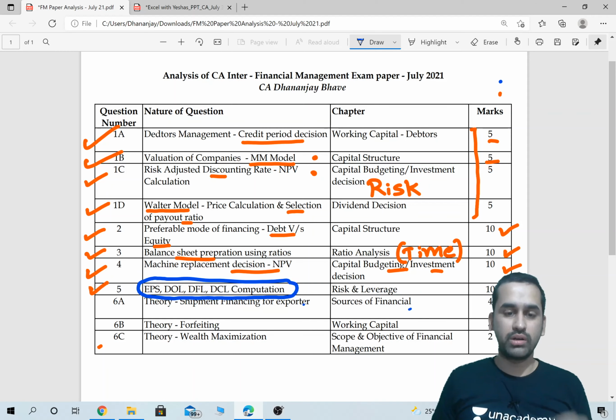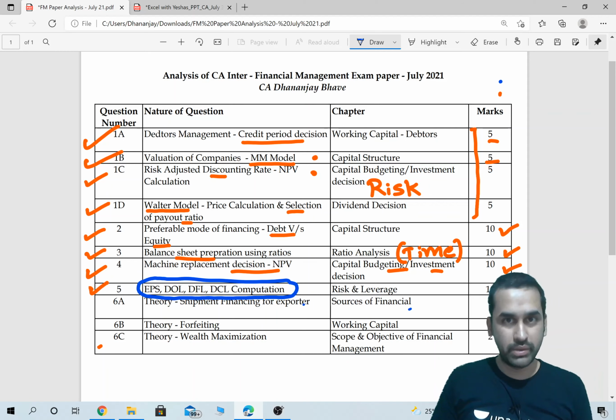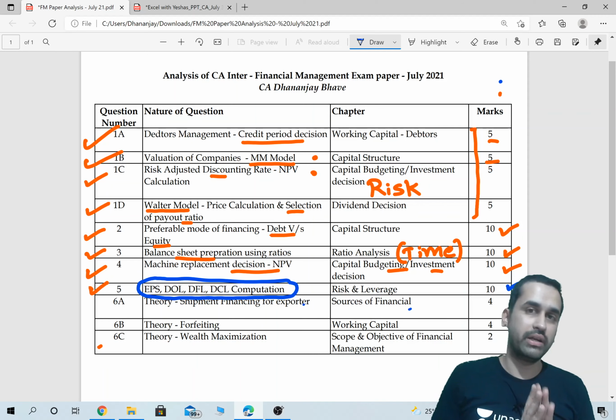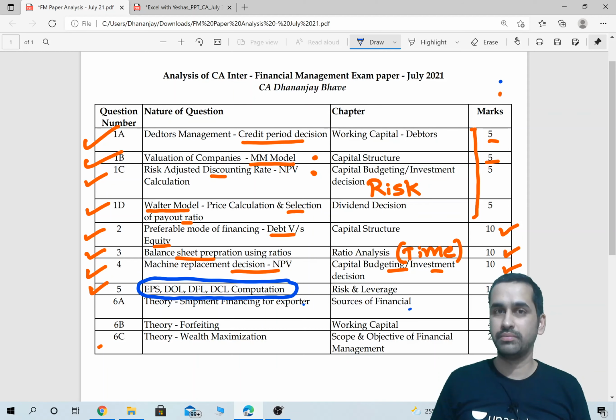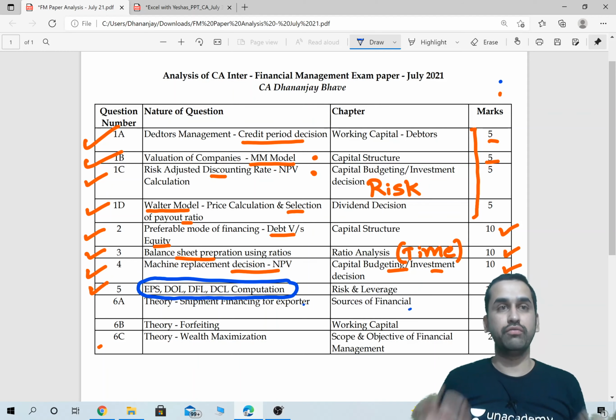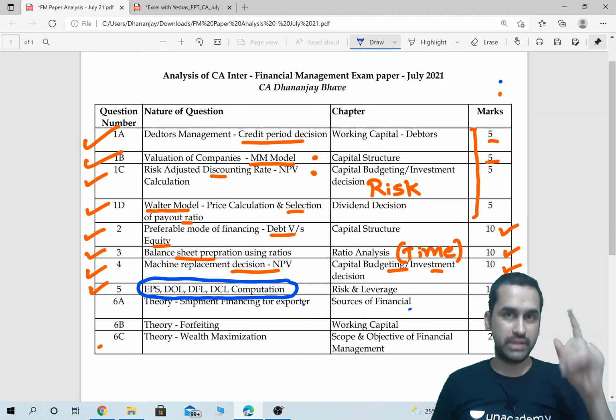They just wanted you to find out EPS, DOL, DFL and DCL, the risk and leverage topic. It was for 10 marks. Balance sheet was given, related adjustments were given. If you prepare one income statement starting from sales up to EPS, that would be enough. One income statement will get 10 marks to you.